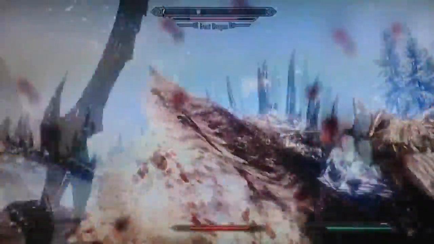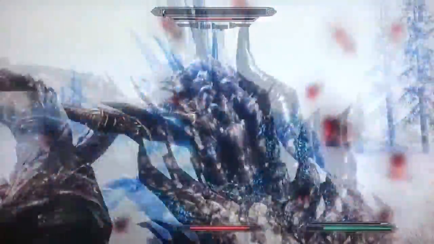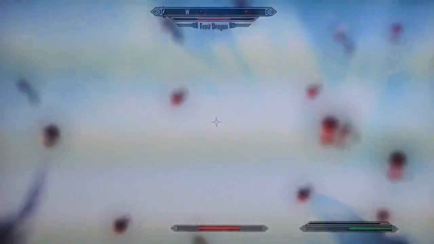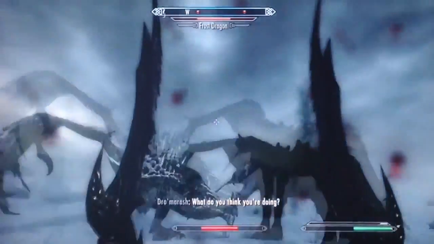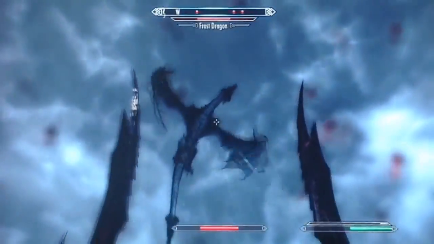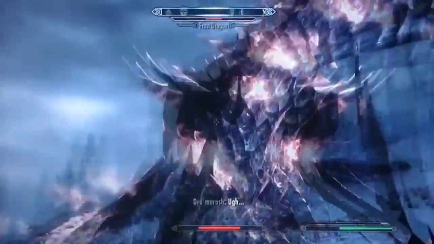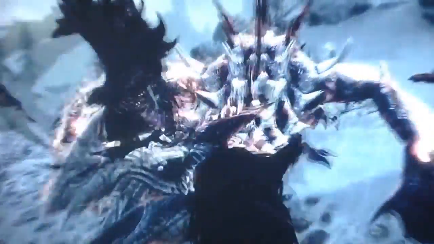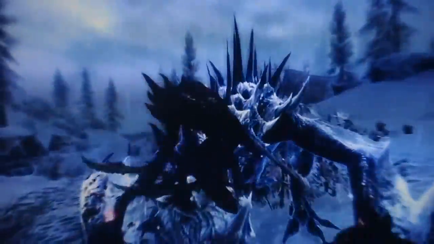DOSBox is made for running older PC games and other programs, but primarily older PC games, mostly because these older games, like Doom 1, Doom 2, and the two Elder Scrolls, Daggerfall and Arena, can't run on a modern computer nowadays. The way we handle our graphics and our processing doesn't work well with older games. They don't understand what we're doing. So that's why we need DOSBox, so we can emulate the game. That's the only reason we need it.